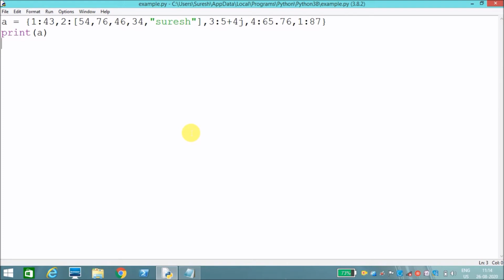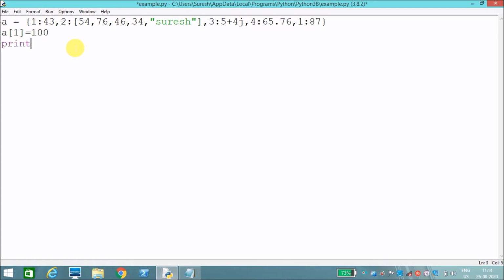Next, how can we change the values? I need to change the value of 1, the value of 2, like that. How can we do that? For example, a of key value, I need to change the first key value, and I have to change it to 100.